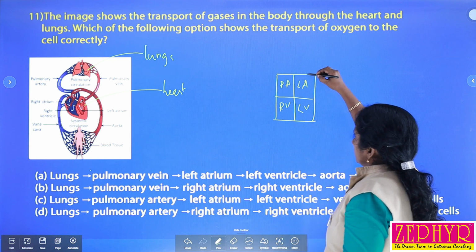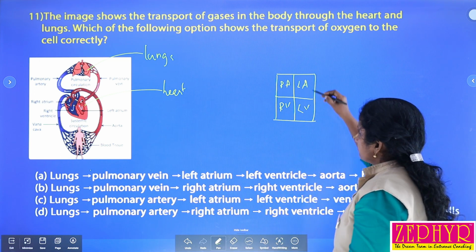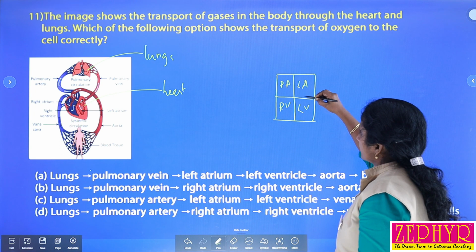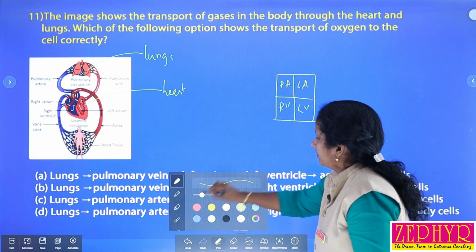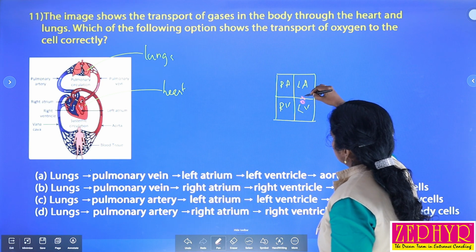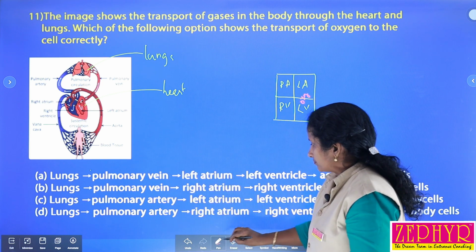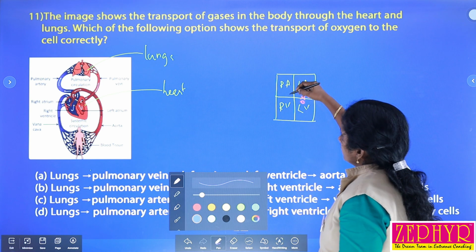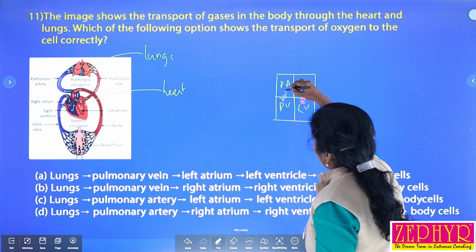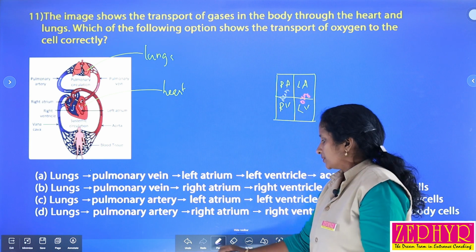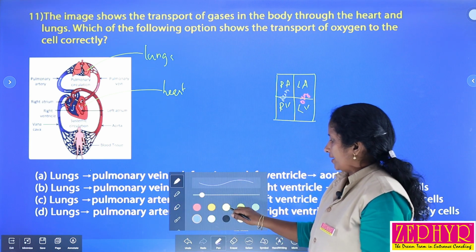The most important fact is that the left side of the heart is filled with which type of blood? That is oxygenated blood. Our right side of the heart is filled with deoxygenated blood.